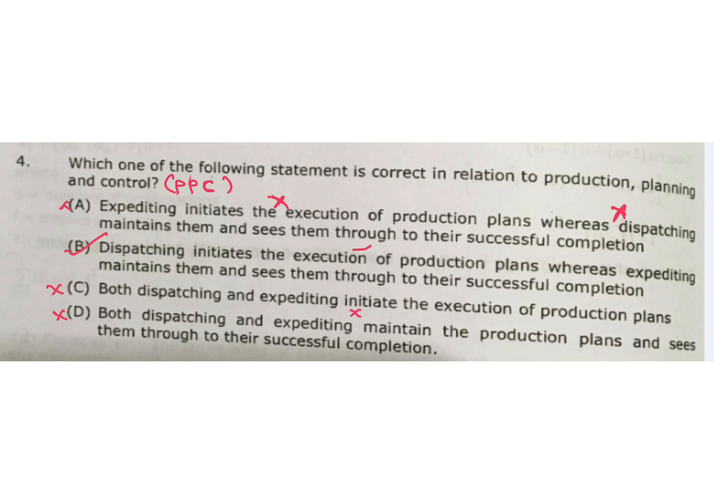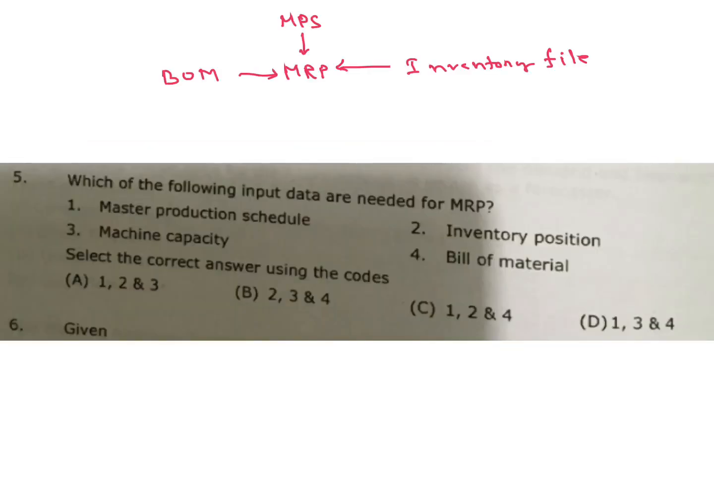Which of the following input data are needed for MRP? 1. Master production schedule. 2. Inventory position. 3. Machine capacity. 4. Bill of material. So, if you refer my MRP video, then it will clear all your doubts. That flow chart I already gave in that video. MPS, then MRP. For MRP, one side bill of material and one side inventory file. So these three things: master production schedule, bill of material, and inventory file. So 1, 2, 4.